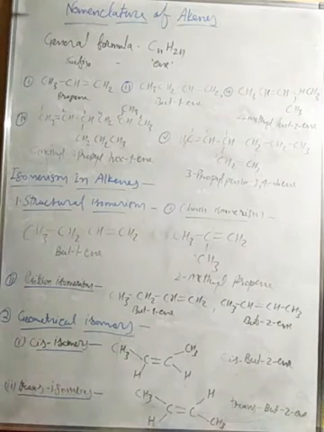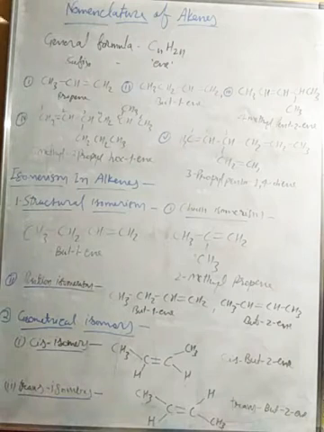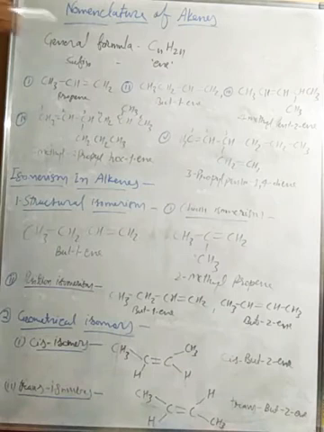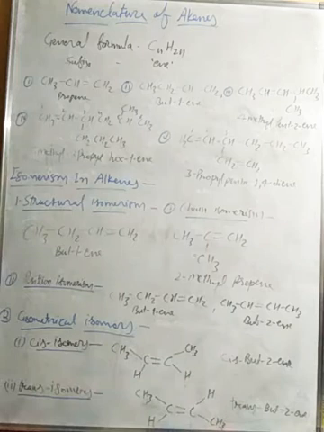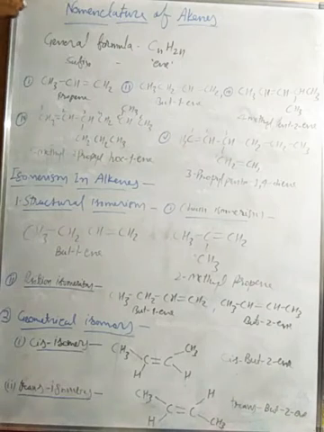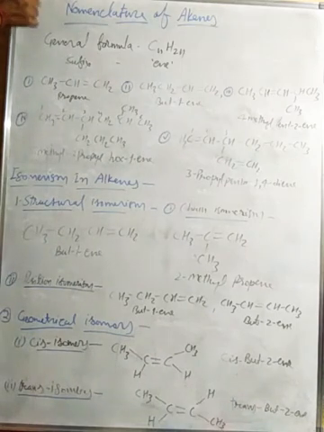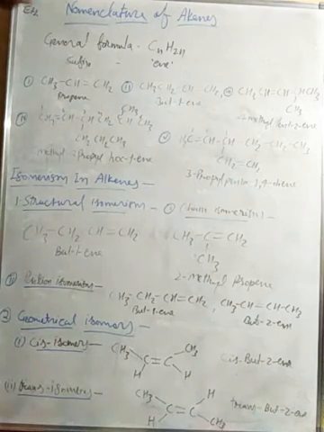The general formula for the alkene is CnH2n. In a previous video I have already discussed the formula, and how we can put the value of the carbon number in that formula. The suffix will be -ene. Suppose eth is here, and we need to do IUPAC naming. Eth means 2 carbon atoms, so the suffix will be -ene, and their naming will be